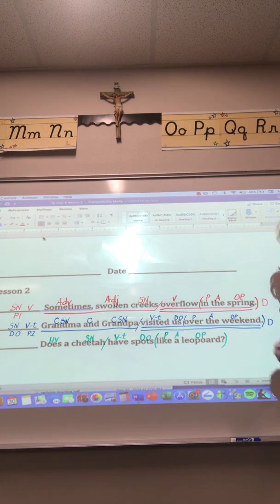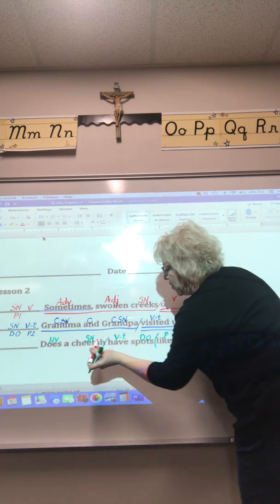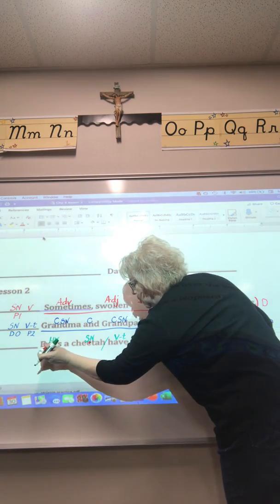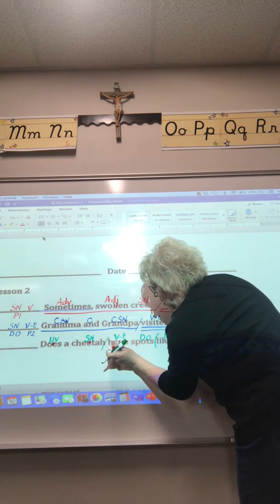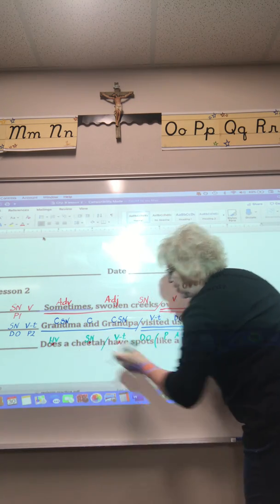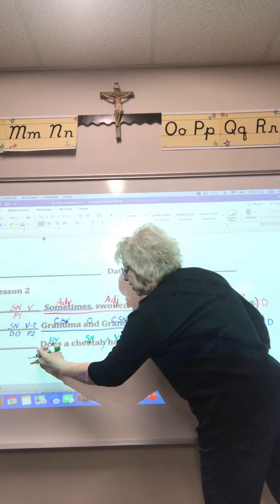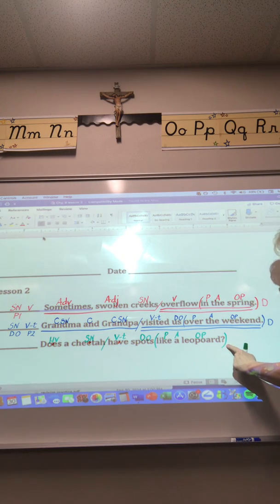Remember how I've taught you before that you have your subject noun is here, and if your verbs are separated from one another with the subject noun in the middle, that makes this a question. And it starts with a question word, doesn't it? So, and the question mark gives you a hint too. So now this is going to be a sentence that asks a question. So we're going to put interrogative here.